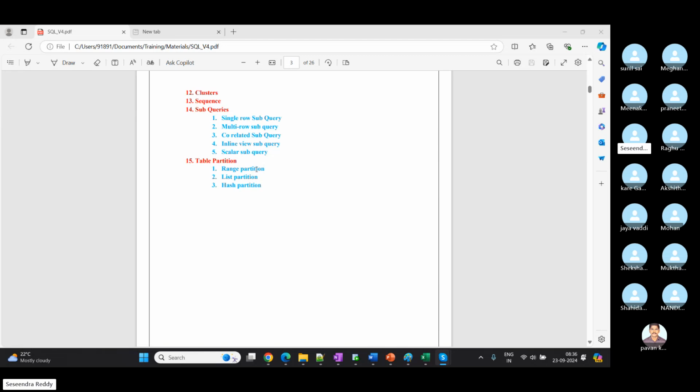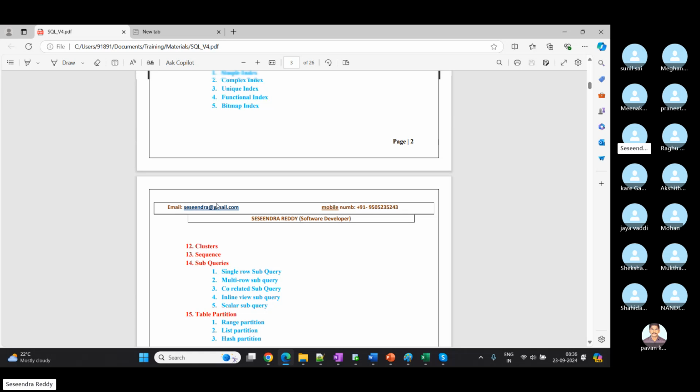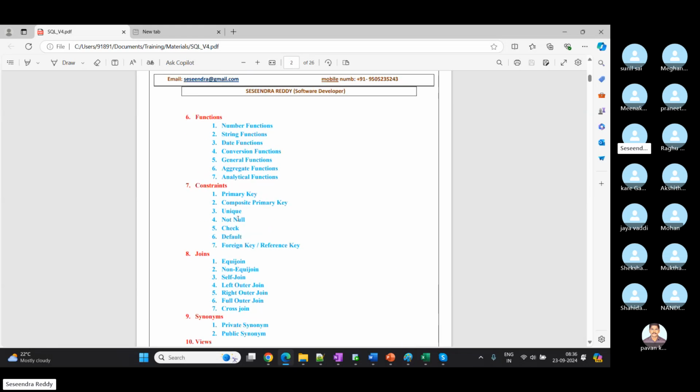theoretical part, definition. So table partition: what is table partition? Types of table partition. Same way subqueries, sequence, cluster. Every concept will have one small definition, and we do have types of that. Synonym, we have 2 types, views 4 types, indexes 5 types, like that, right? It's simple and straightforward definitions.